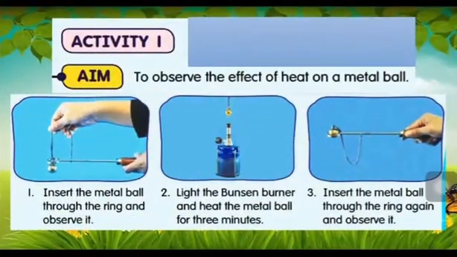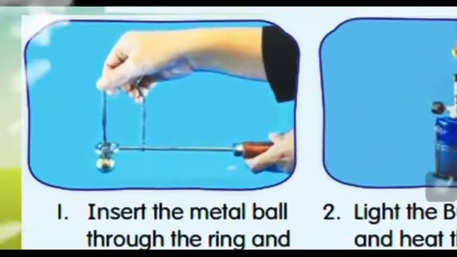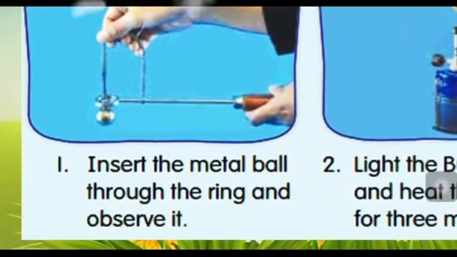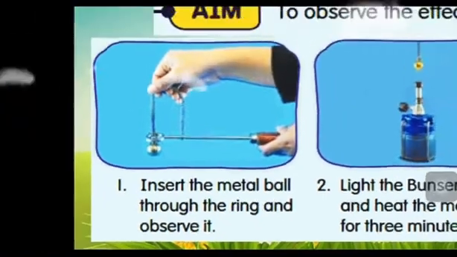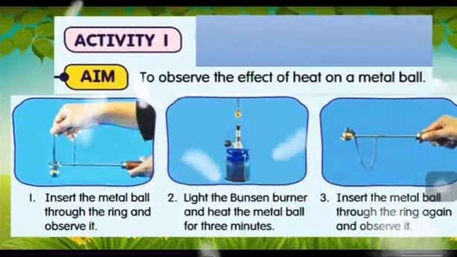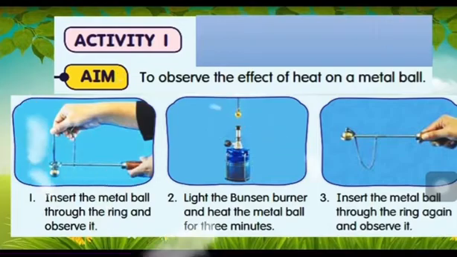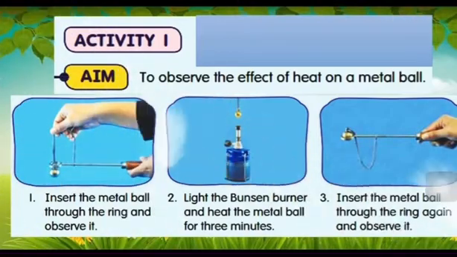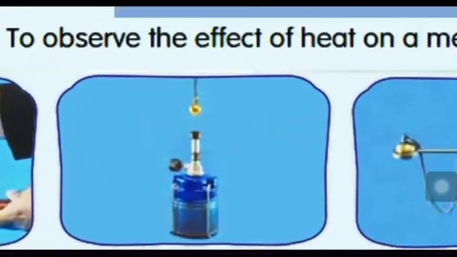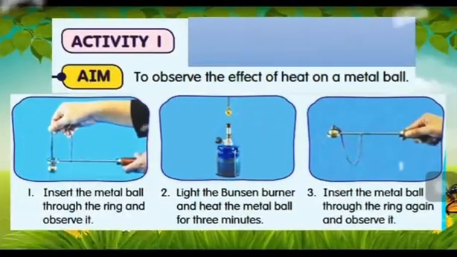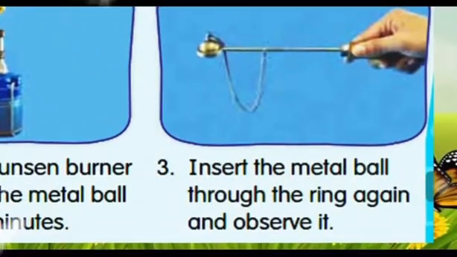Let's do this activity to observe the effect of heat on a metal ball. Look here, this one we call the metal ball. First, insert the metal ball through the ring and observe it. The metal ball can enter the ring. Second, light the Bunsen burner and heat the metal ball for 3 minutes. Number 3, insert the metal ball through the ring again and observe it.